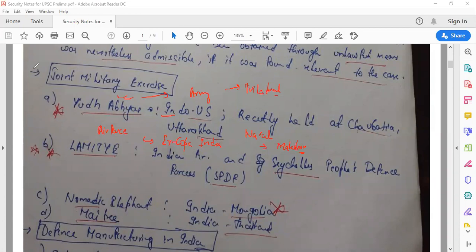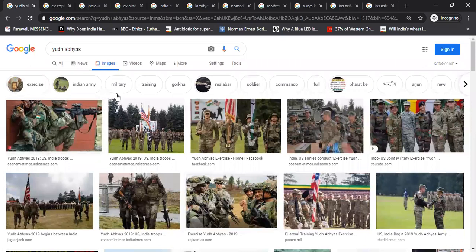These things will be much clearer in our mind. So see, this is Yudh Abhyas. This is a Yudh Abhyas scenario. Hope you can see it. So this is Yudh Abhyas.